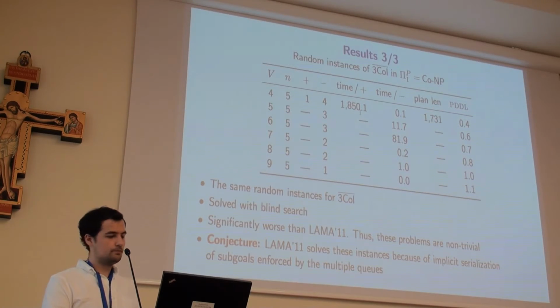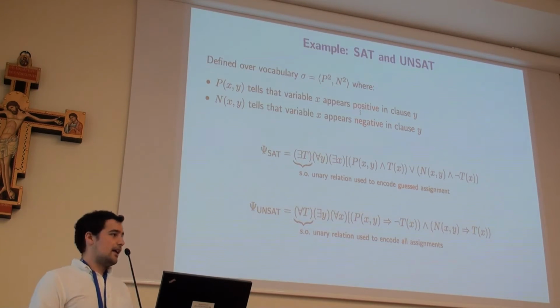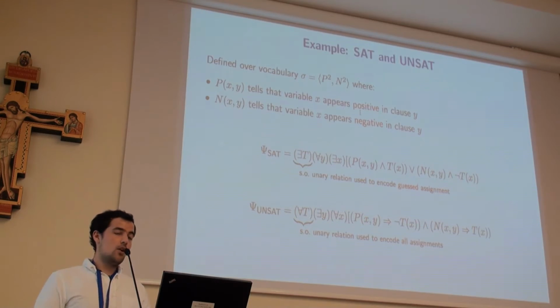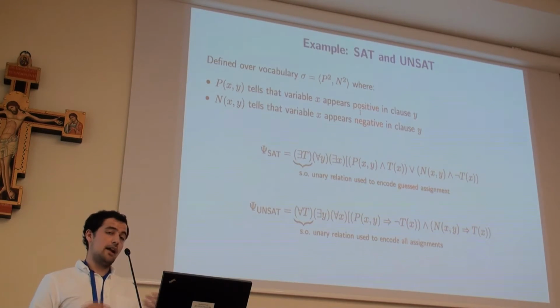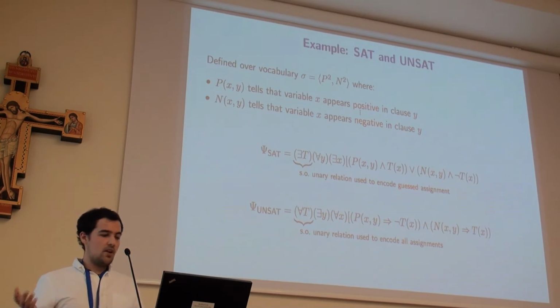Well, so to show some examples, we have SAT and USAT. These two problems are defined over a vocabulary of 2 relations of arity 2, P and N. P says that a variable appears positive in a clause, and N says that a variable appears negative in a clause. So, what is SAT?